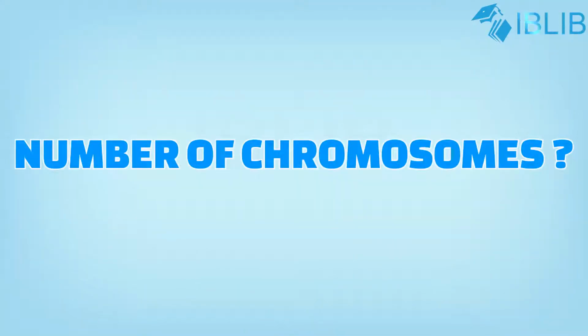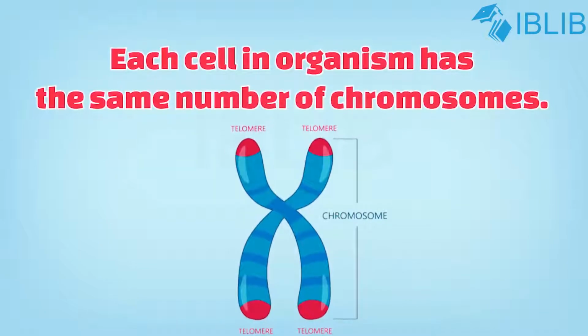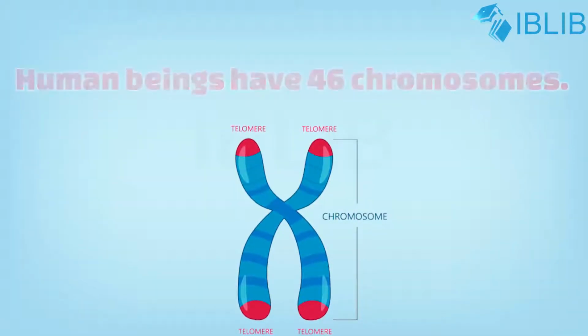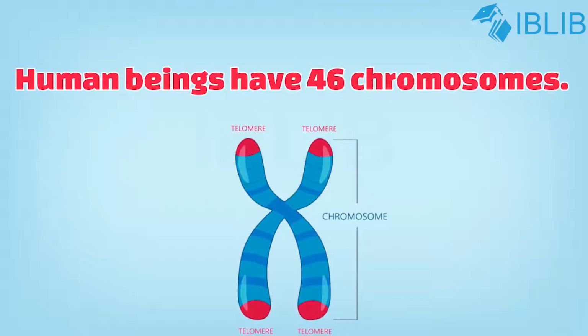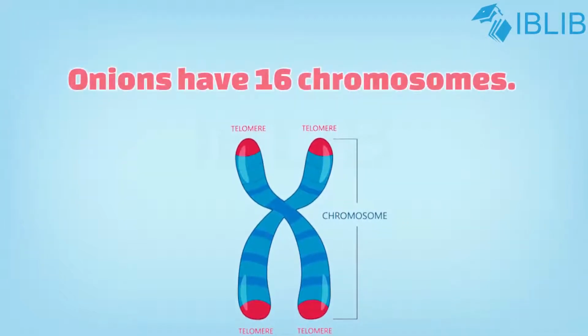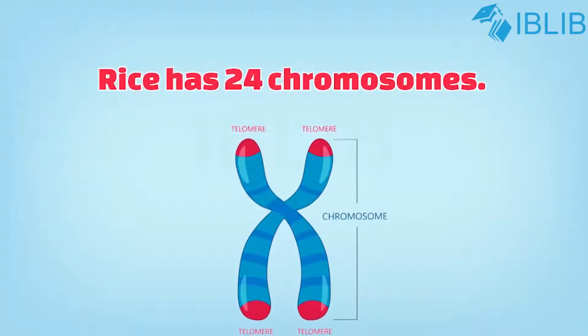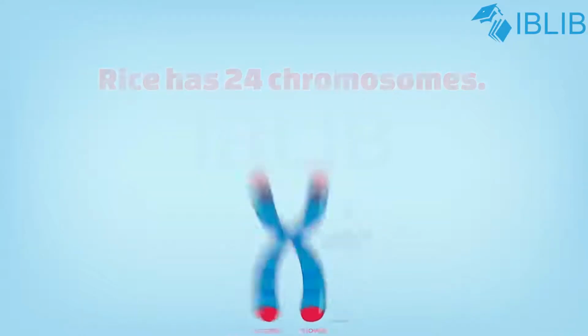Number of chromosomes. Every organism of a particular species has a fixed number of chromosomes. Each cell of an organism has the same number of chromosomes. The number of chromosomes in cell of different species are different. For example, human beings have 46 chromosomes. That means we have 23 pairs of chromosomes. And an onion has 16 chromosomes, rice has 24 chromosomes, and dogs have 60 chromosomes in their cell.